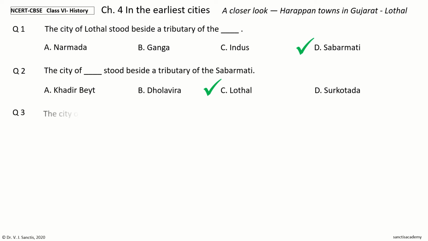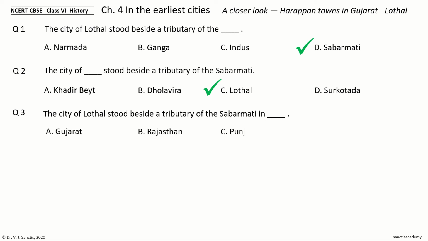Question 3. The city of Lothal stood beside a tributary of the Sabarmati in dash. The options are Gujarat, Rajasthan, Punjab, Haryana. Your time to choose. And the answer is Gujarat. So, the city of Lothal stood beside a tributary of the Sabarmati in Gujarat.